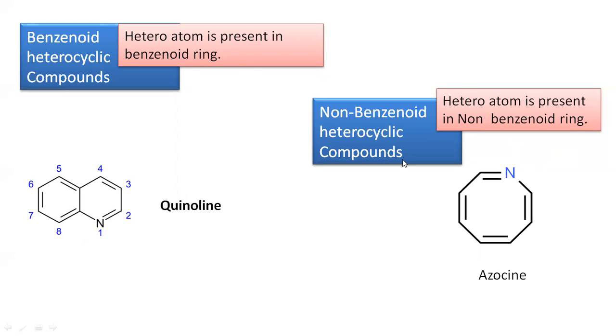Here for the azocine, it is heterocyclic, as one heteroatom other than carbon is present in the ring, and the ring is also not a benzene ring. Therefore it's an example for non-benzenoid, which contains one heteroatom, and therefore a non-benzenoid heterocyclic compound. So this is the classification for the heterocyclic compounds and the benzenoid and non-benzenoid compounds.